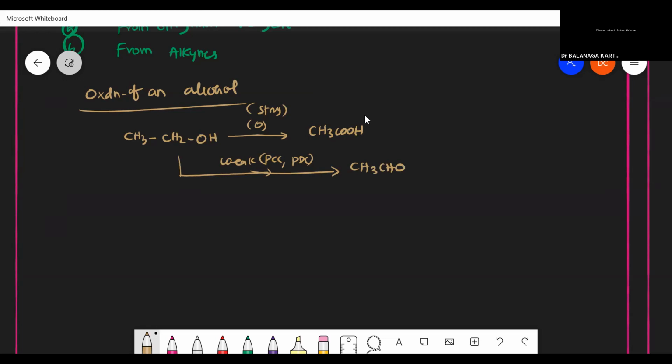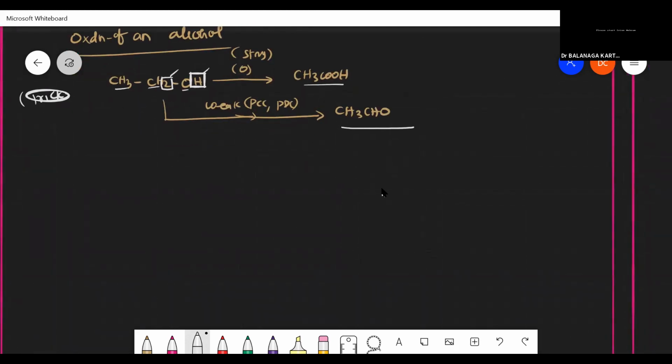Okay, while you oxidize it, the trick is very simple. If you use an oxidizing agent, it will also do dehydrogenation. From the alpha carbon, one hydrogen is there. If I remove this hydrogen, then CH3CHO, that is aldehyde, I can get. So here my aldehyde is my product. If I use a weak oxidizing agent, I'll get aldehyde as my product.